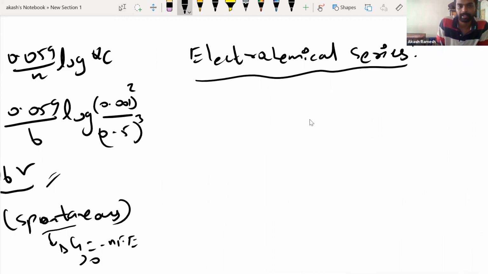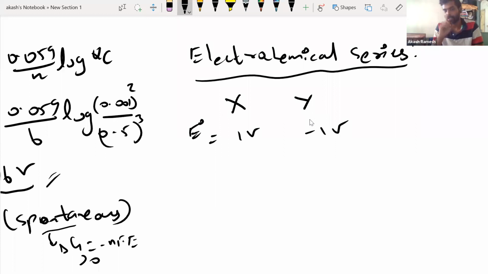Say I have two elements, X and Y, with some random E naught reduction potential values, 1 volt for X and minus 1 volt for Y. Now you will be able to predict so many things here.